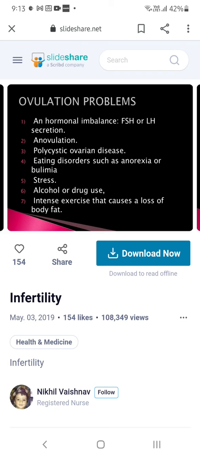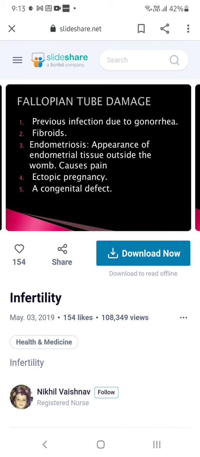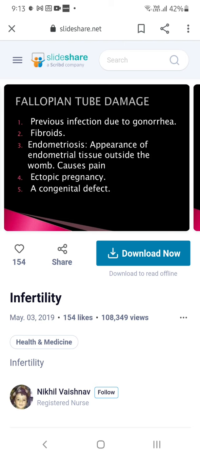Substance abuse like alcohol, drugs, and intensive exercises that cause a loss of body fat. Over-exercise also sometimes causes infertility. So fallopian tube damage mostly, and infections of the fallopian tube.